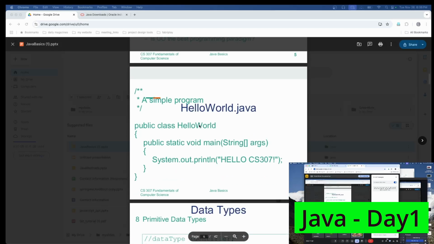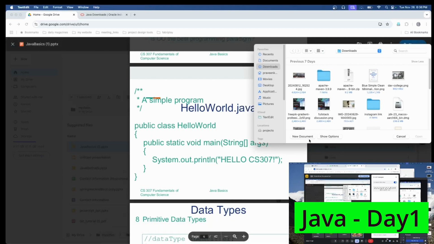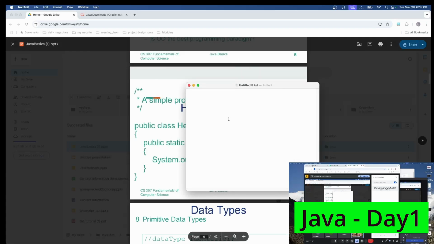Coming to the first program of Java, there are some instructions or rules in order to create a first Java file. I will tell you what steps we need to follow. The first point in order to create a Java program is that the file name should end with .java.